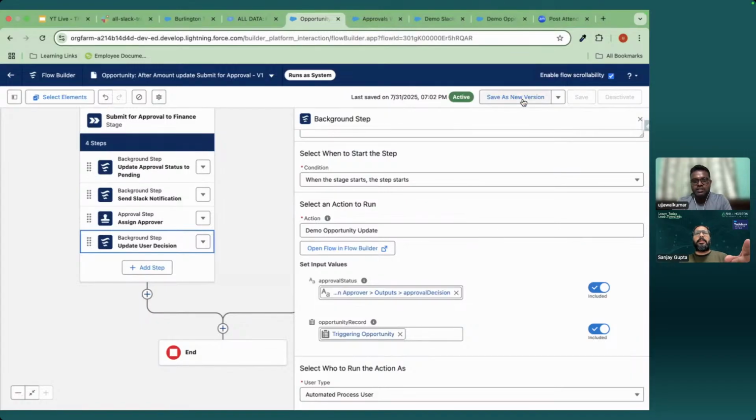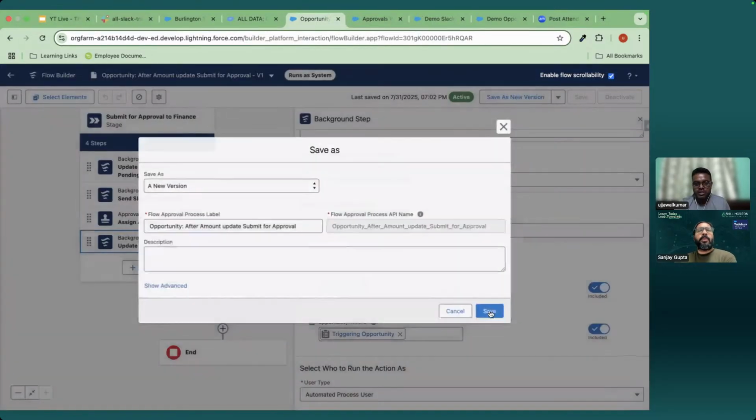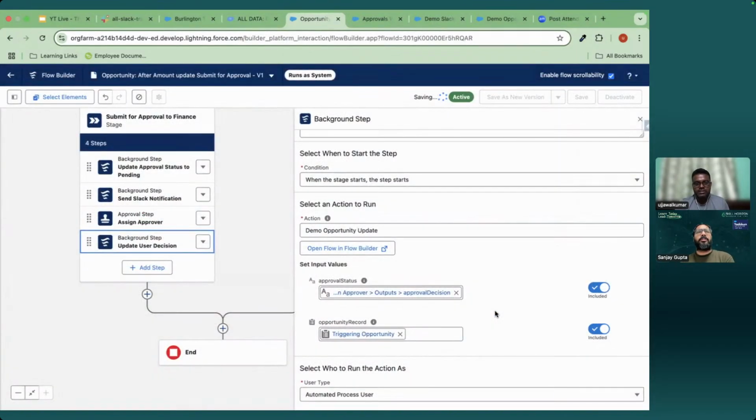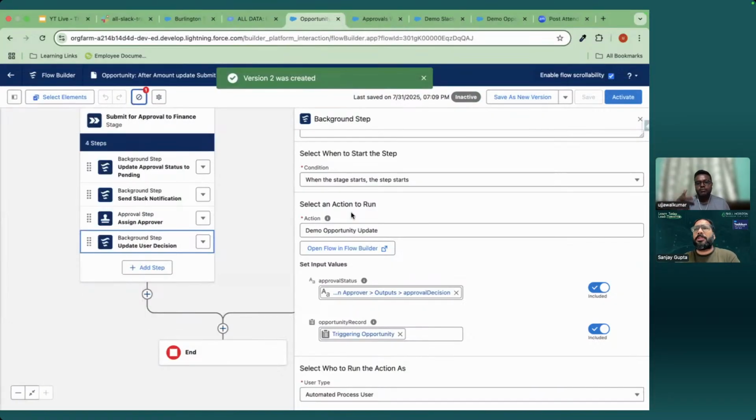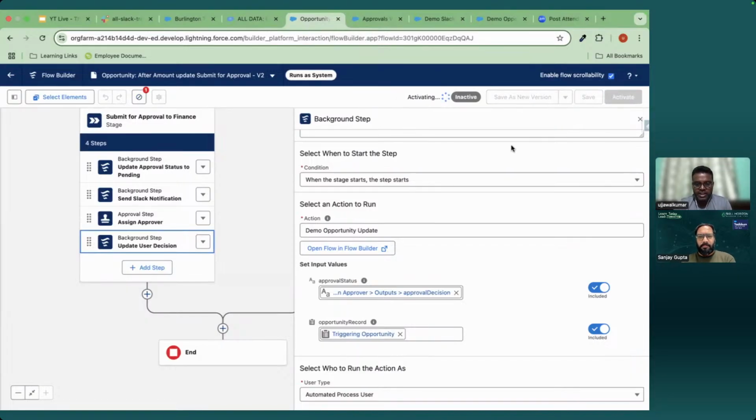Yes, this demo opportunity update is an auto launch flow that we created to update the opportunity record. Let me save it. That same flow we are using in 2 different steps, so you can utilize it multiple times. That is a generic step that we have used for updating. There might be a scenario where, based on a flag, you may update some other fields on the opportunity. You can use that. Let me activate it.